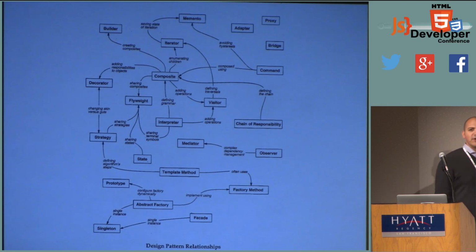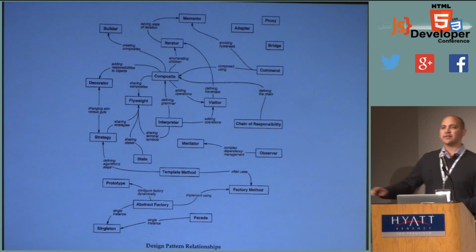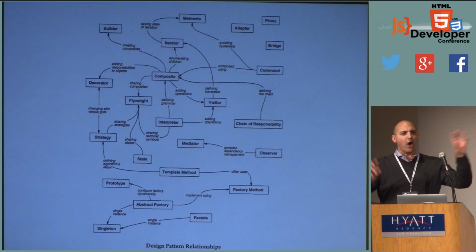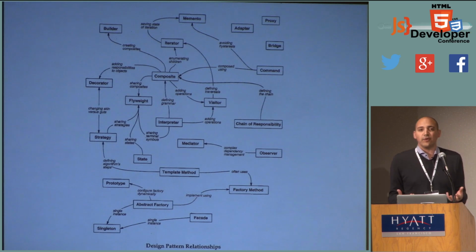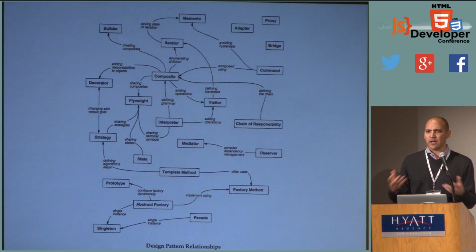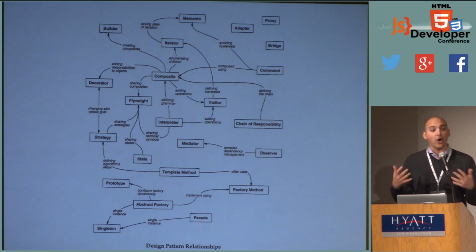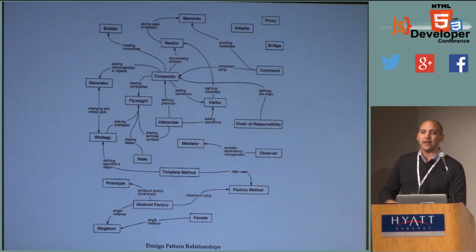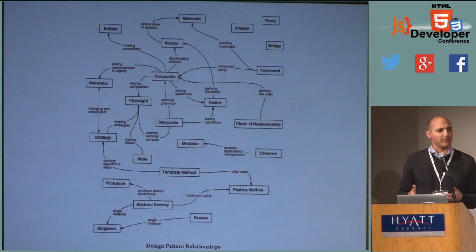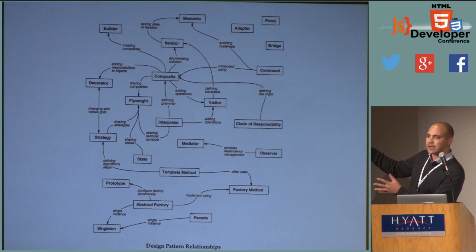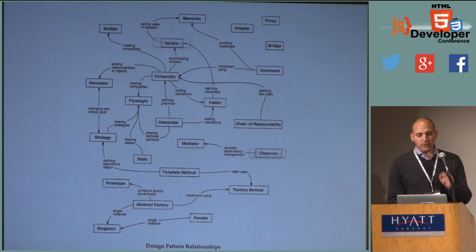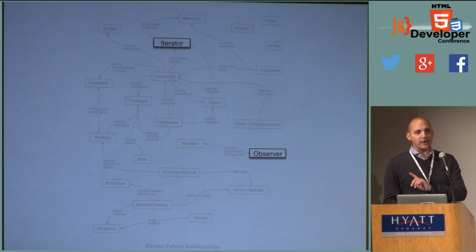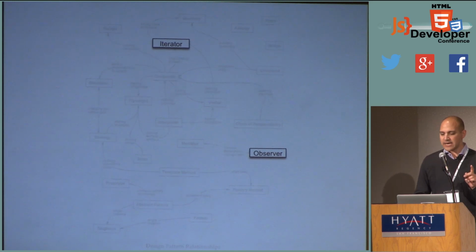Who remembers seeing this diagram? You don't have to pay attention too closely. This is the diagram in the back of the book that shows all these design patterns and how they're related. This book about design patterns was really influential. It tried to take common patterns that developers were creating to solve problems, and it codified them so that we could just refer to that and implement the pattern without having to solve the same problem again and again. And then the designers wrote this nice graph for us, and they explained how all these patterns are related. But there's two patterns in here, iterator and observer, that they didn't say were related.